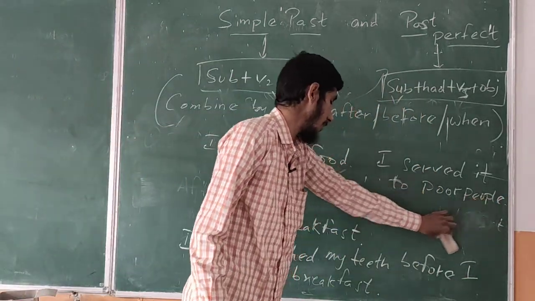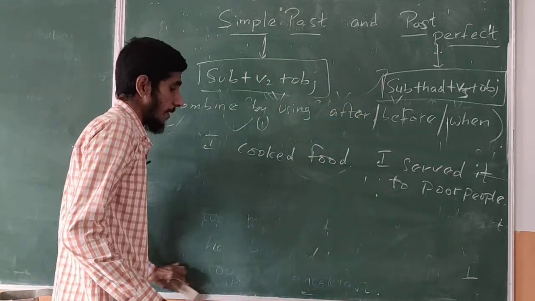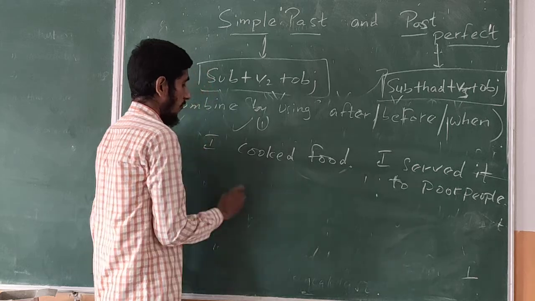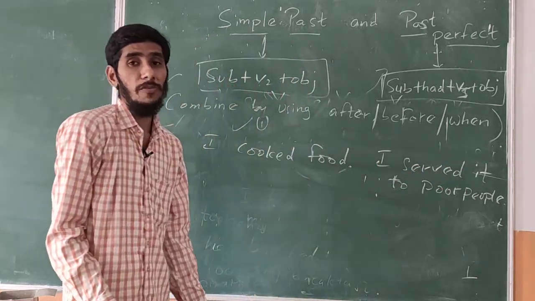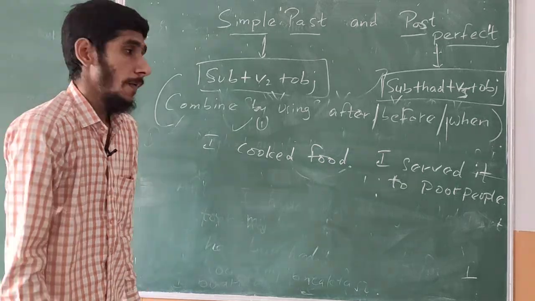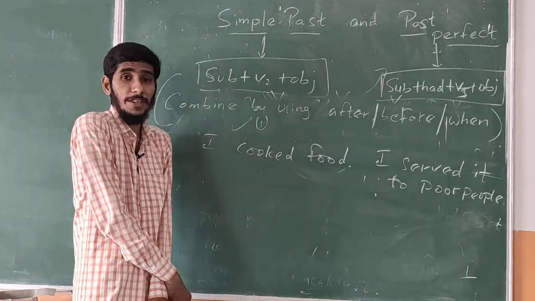Now what has happened first? Which action happened earlier? Can you say? Here I say there are two sentences. First sentence is I cooked food. Second sentence is I served it to the poor, I served it to poor people. Now, is serving poor people the first action, or is cooking food the first action?